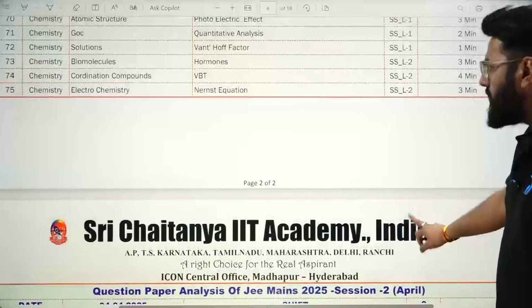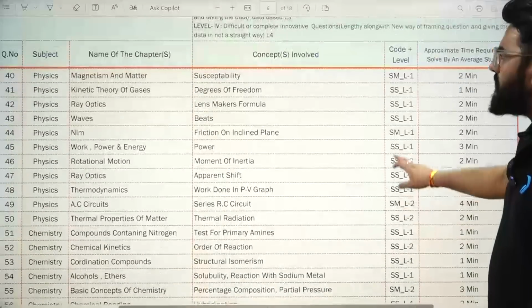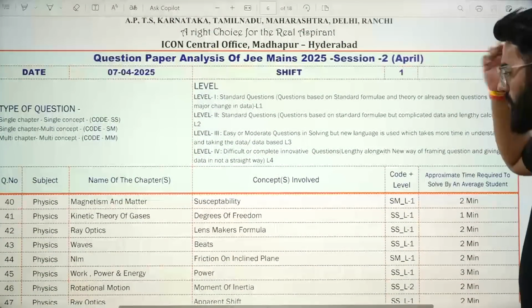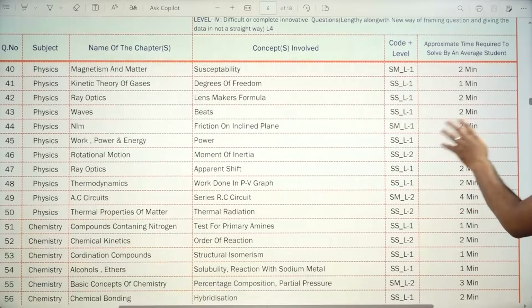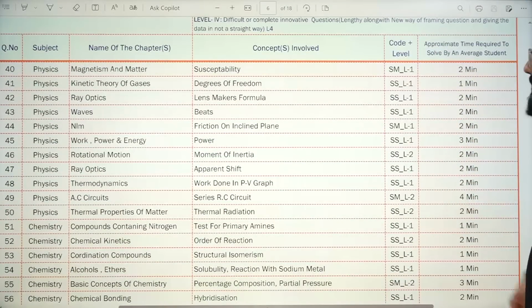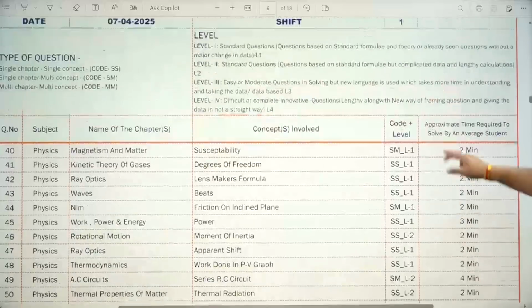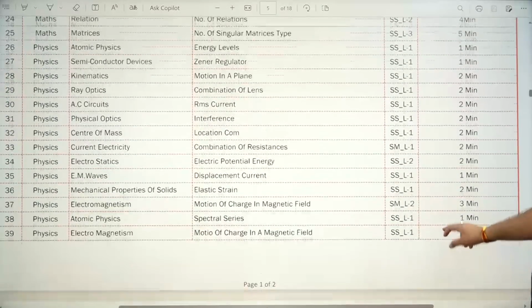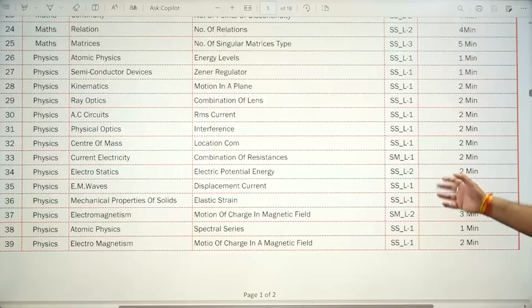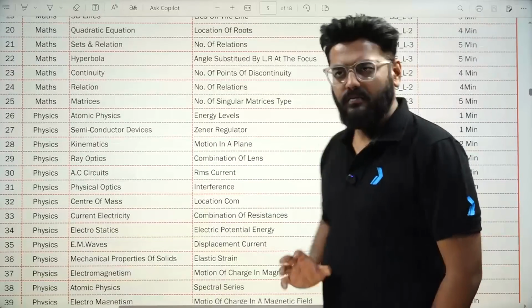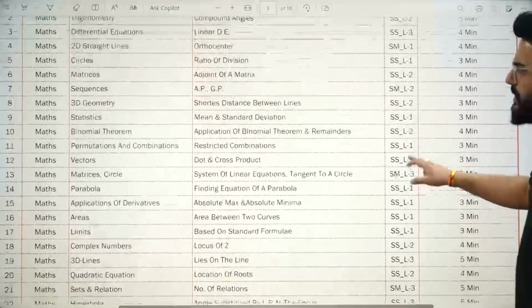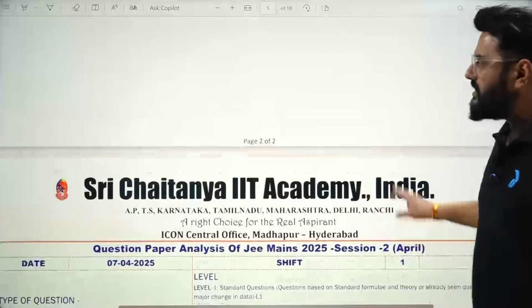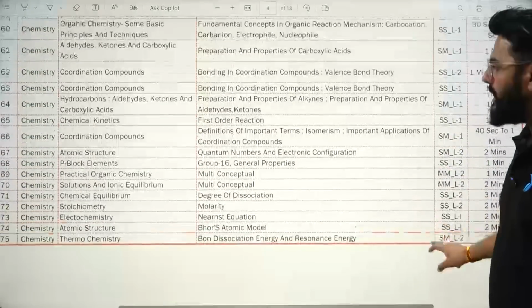Let's move ahead for now the next day and the next shift over here, which is your 7th April shift 1, right? So 7th April shift 1, you will see the same trend following, right? There are many SS, there are some SMs, single chapter, multi-concept about magnetism and matter, and these are level 1 problems only. So you will see the time duration, it's only 1.5 minutes or 2 minutes at max, right? And over here also, you will see they are the same thing, single concept, single chapter, and the questions were not that hard even. Students were also able to clear them. As I've told you, the time duration they required were 40 minutes at max, right?